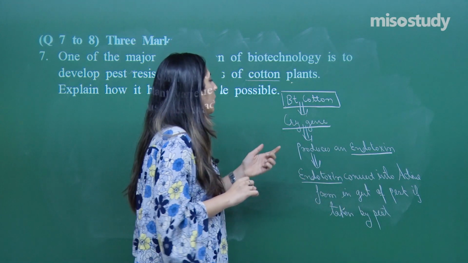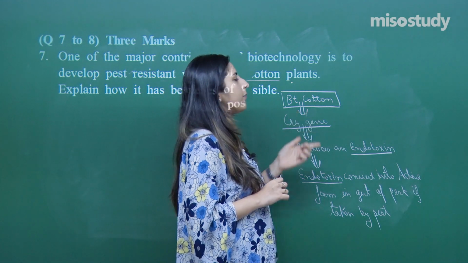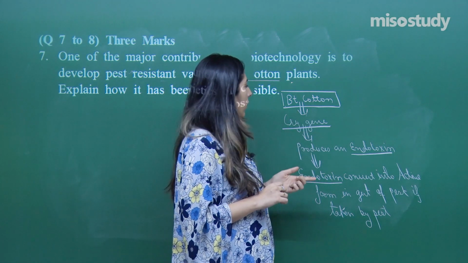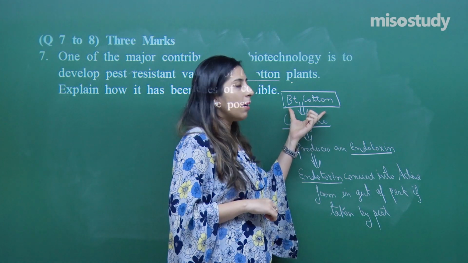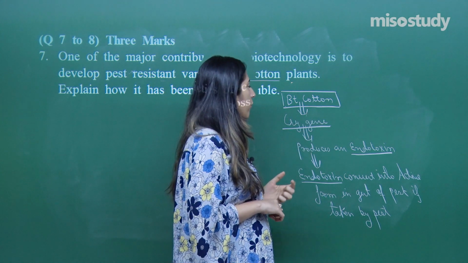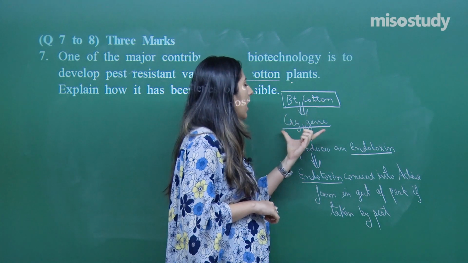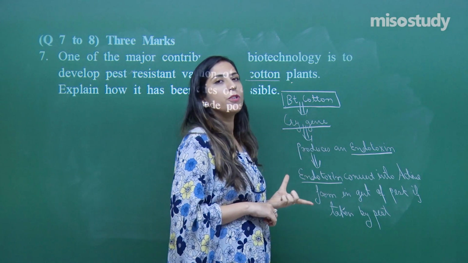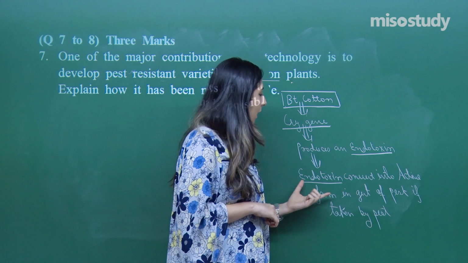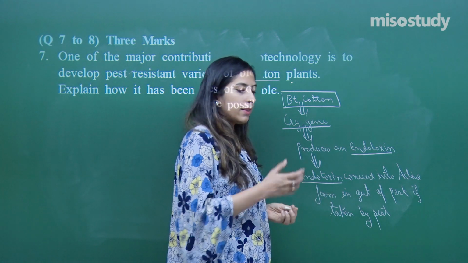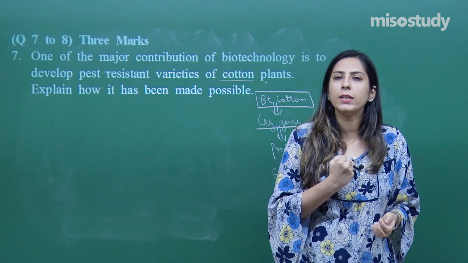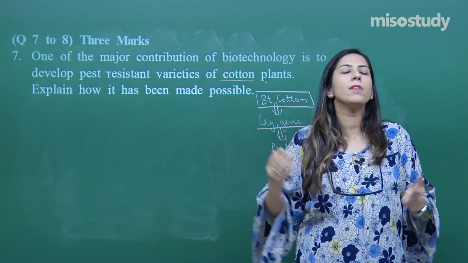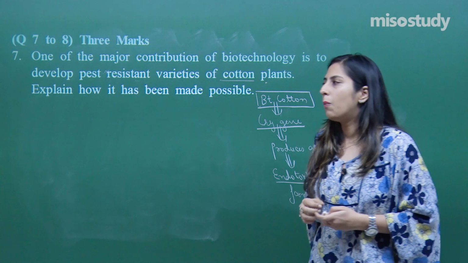Just imagine a situation. Suppose in an agriculture field, BT cotton is there. One of the pests comes and attacks it. The pest will not be able to survive because the BT cotton has a cry gene present in it which produces endotoxin. When the insects swallow that endotoxin, it will be converted into an active form. Once it is converted into an active form, what will happen?